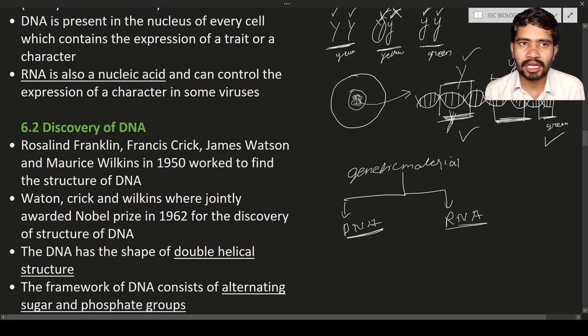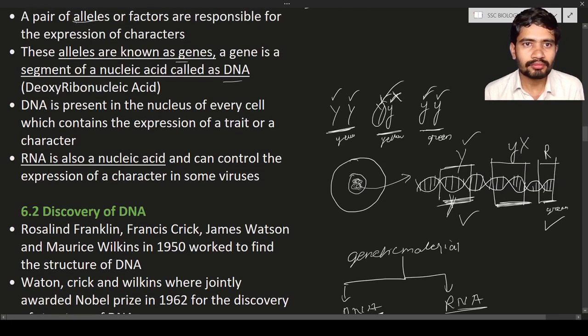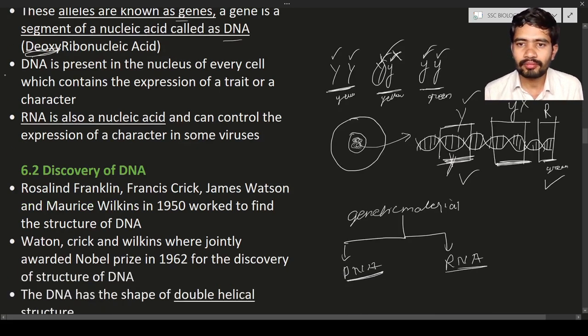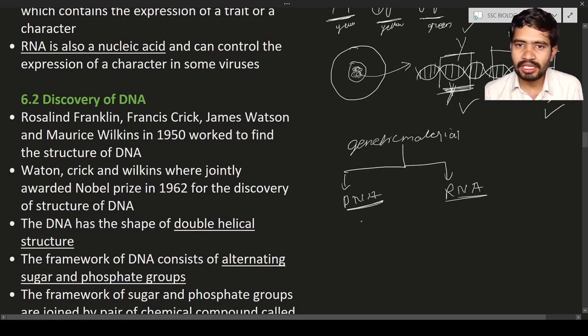What is the difference between DNA and RNA? In case of abbreviation, DNA means deoxyribonucleic acid. Here you can see D is removed, deoxy. RNA means ribose nucleic acid. DNA means deoxyribose nucleic acid. If you remove the deoxy, it will be the RNA. So this is the difference. It is also genetic material.